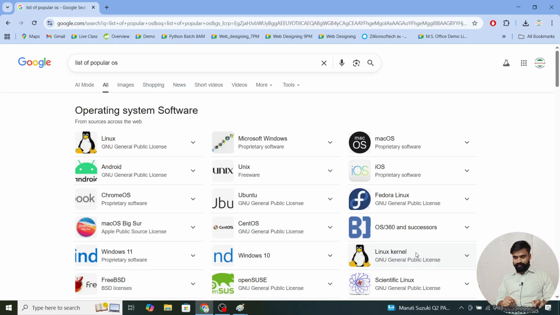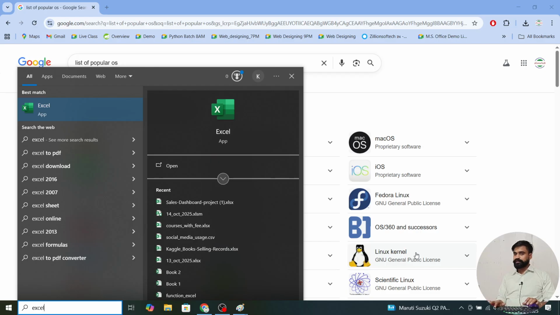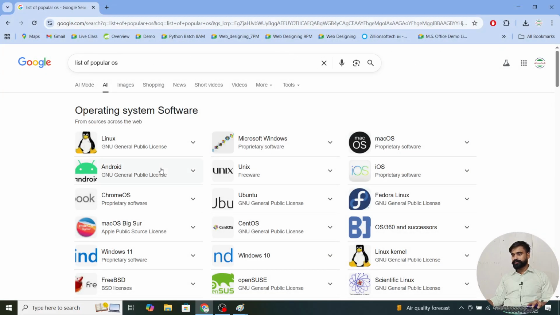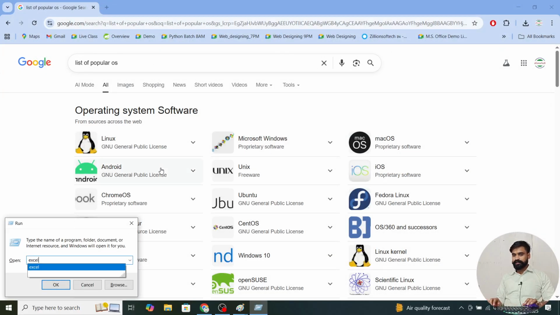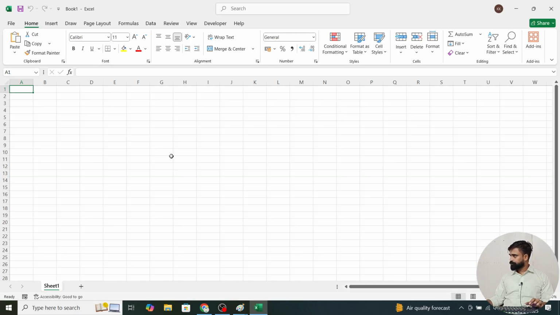So to start Excel, what we can do is press the Windows key and then type Excel, and find Excel. If Excel is available, it means that Excel is available in your system. Then just click here and Excel will open. Another way of opening this window is to just write Excel and then press Enter. Now we are here. Okay, so at this point we are on the screen.